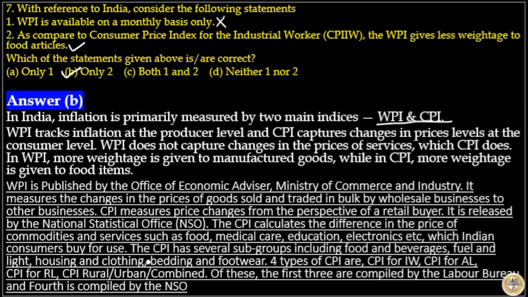The CPI has several subgroups including foods and beverages, fuel and light, housing, and clothing, bedding and footwear. The 4 types of CPI are CPI for industrial workers, CPI for agricultural labour, CPI for rural labour, and CPI for rural and urban combined. Of these, the first 3 are compiled by the Labour Bureau and the 4th is compiled by the National Statistics Office. So here the answer to this question is option B.